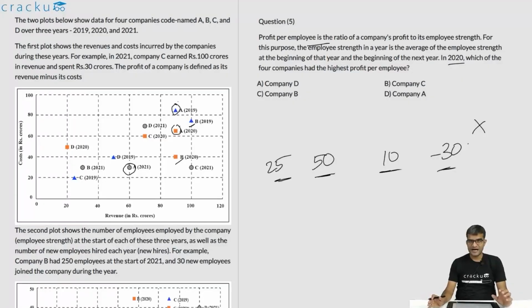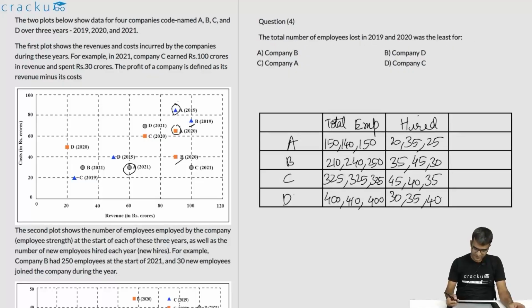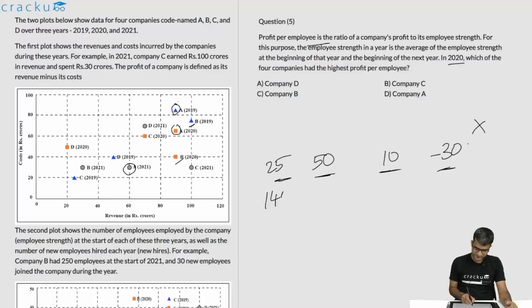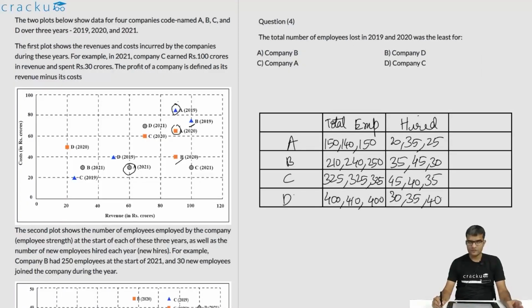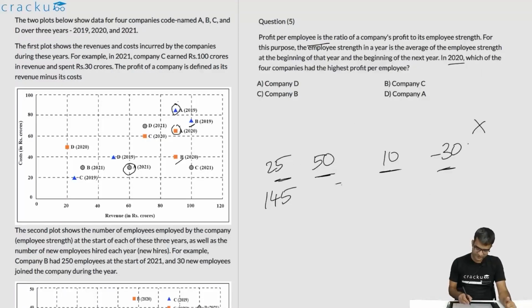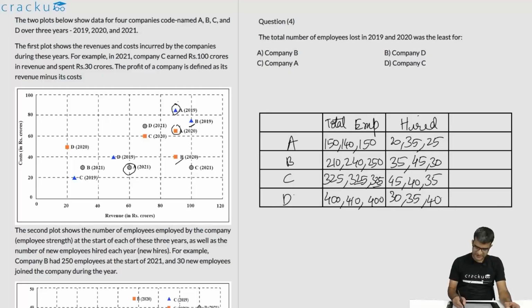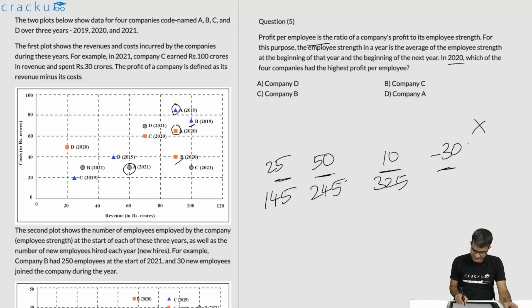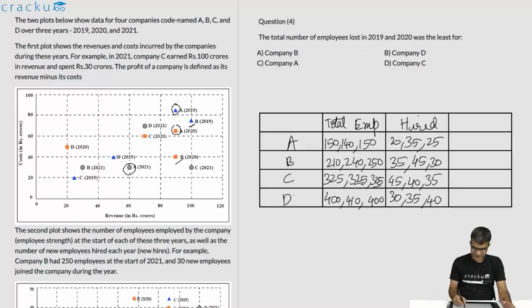We will calculate the average employee strength in the year 2020. That will be the employee strength at the beginning of 2020 and the employee strength at the beginning of 2021. For A, it is 150 plus 140 divided by 2, so that is 145. For B, it is 240 plus 250 divided by 2, which is 245. For C, it is 325 and 325, it is the same, so this will be 325. For D, we can ignore it, but just for the sake of completeness, this will be 410 and 400 divided by 2, which is 405.